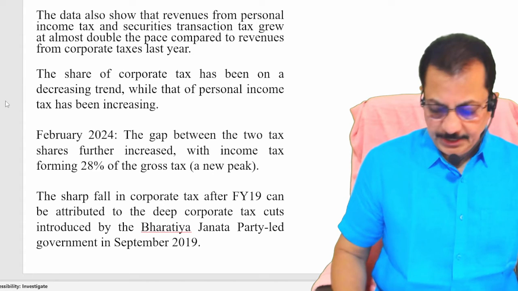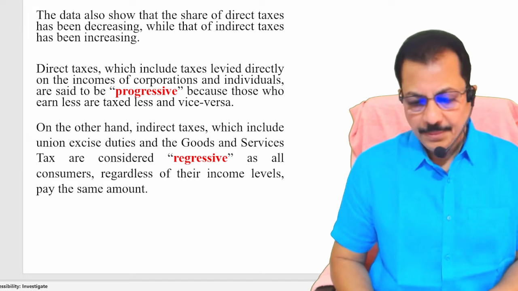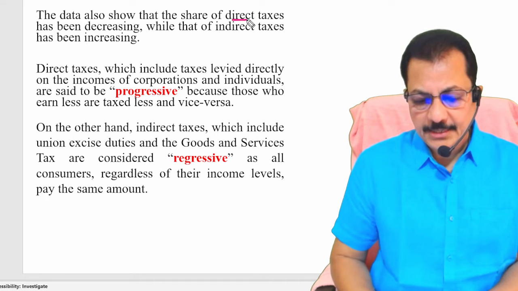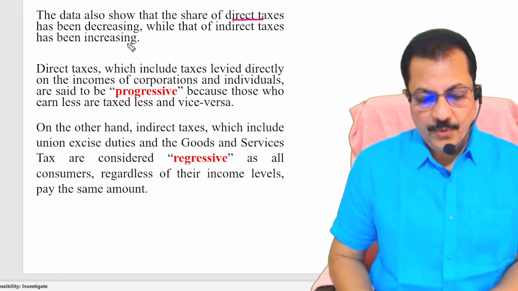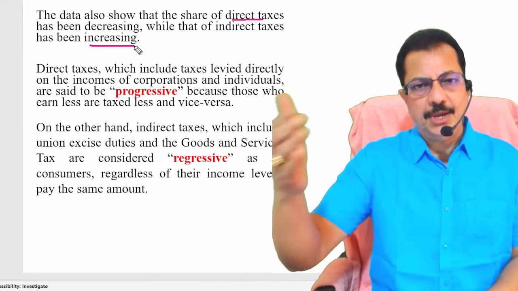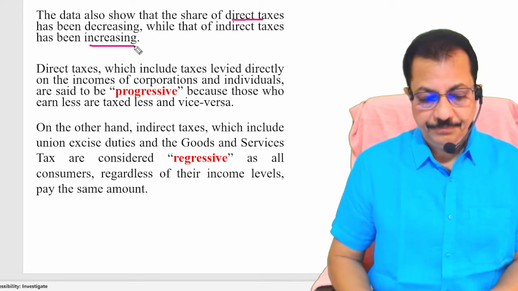So let's go ahead and discuss more points now. Look at this, a very important one. The share of the direct taxes is decreasing while that of the indirect taxes is increasing. Regarding GST, I told you many times, its contribution is increasing like anything.